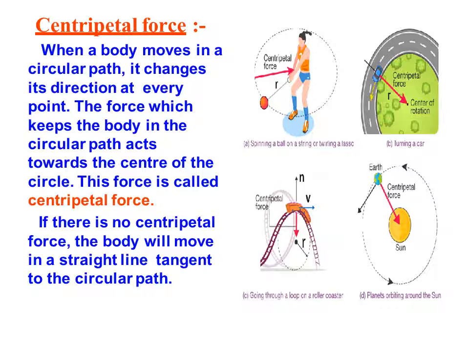The force which keeps the body in the circular path acts towards the center of this circle, and this force is called centripetal force. So the force which acts towards the center of the circle is known as centripetal force. We have an example here.